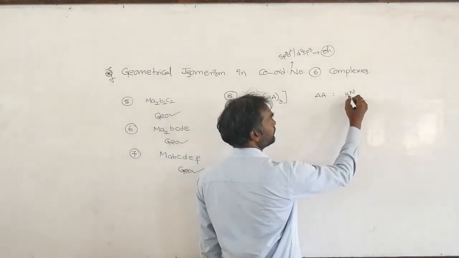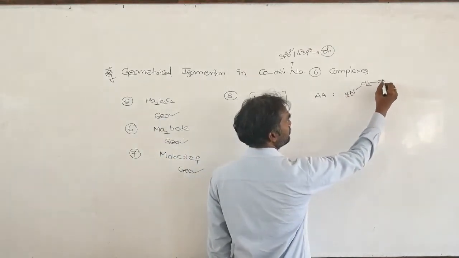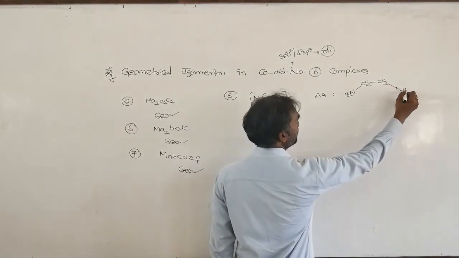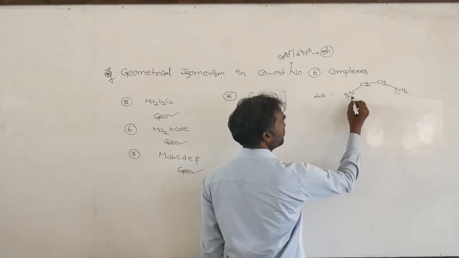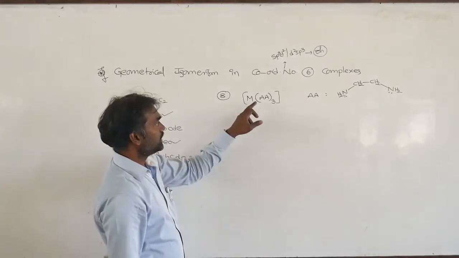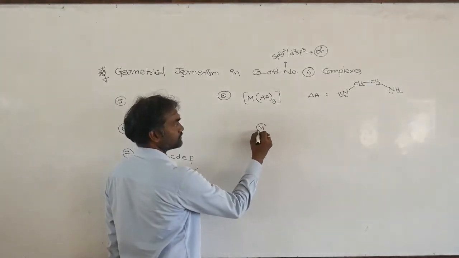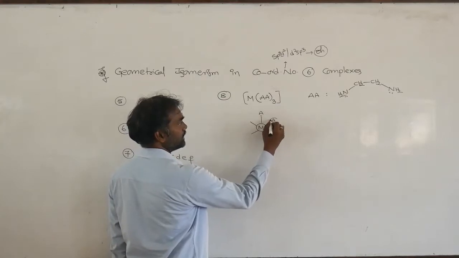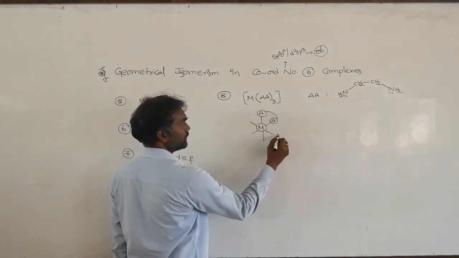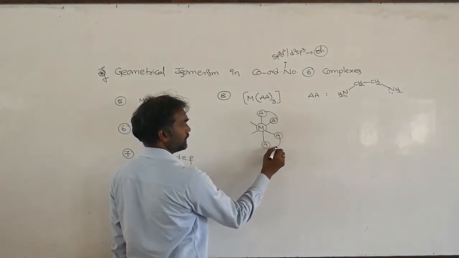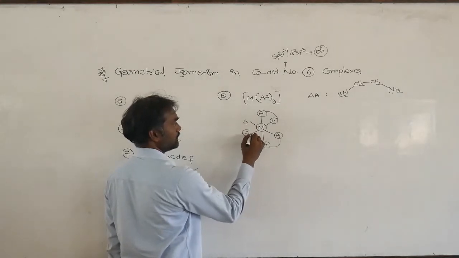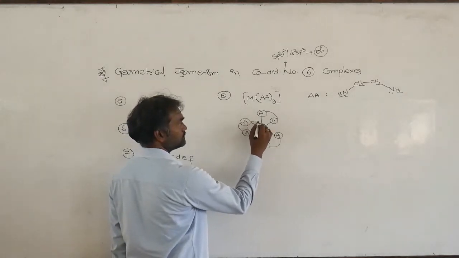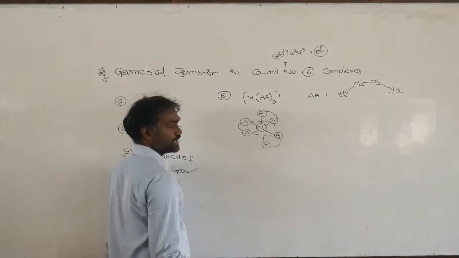So ethylene diamine is the example. Here you write the structure, with six donors, AA, another AA, and another AA.